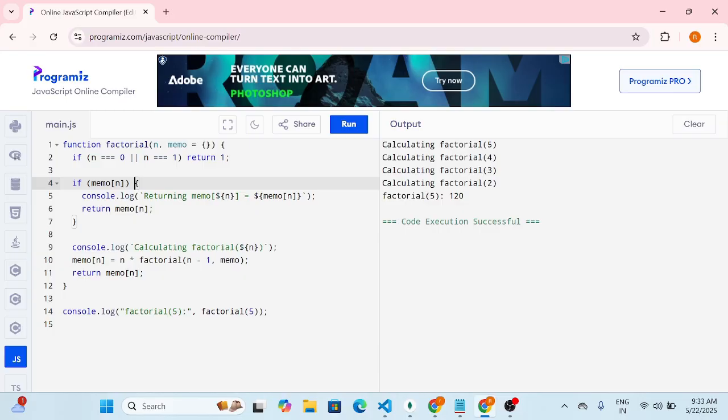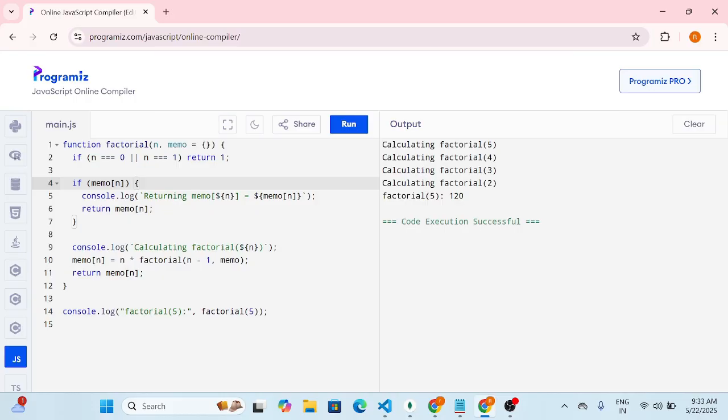Okay, so we can say on the first run it calculates and stores each value, like factorial 3 and then factorial 4. On later runs it returns the cached result immediately, with no recalculation. So the benefit of memoization is improved performance, especially for repeated function calls with the same input. In short, memoization is remembering results to avoid repeating work and boost performance, especially in recursive or computationally heavy tasks.